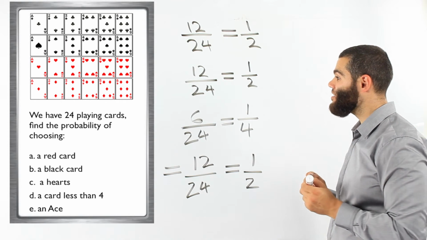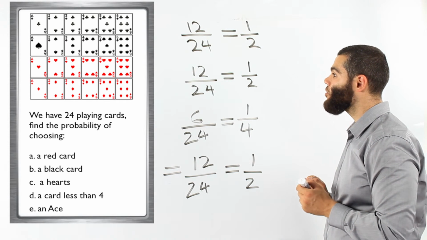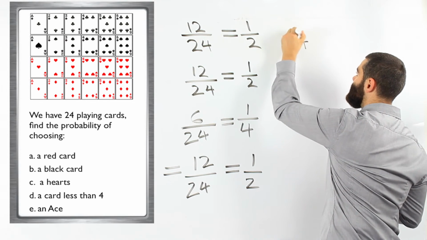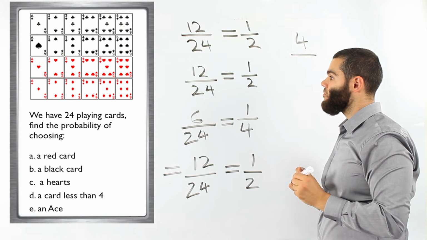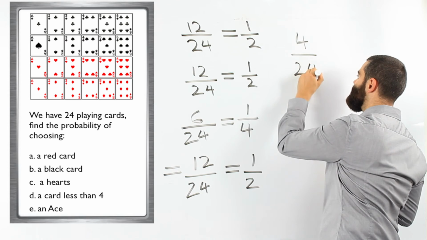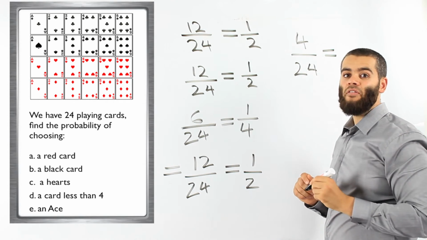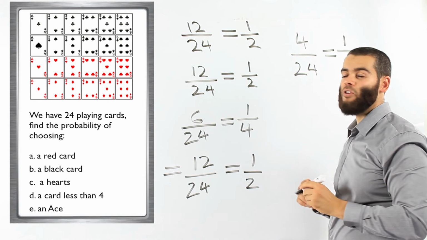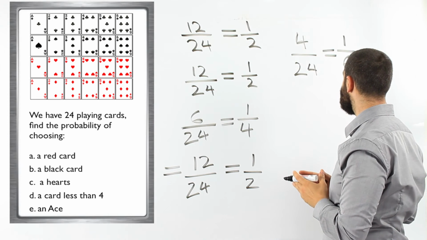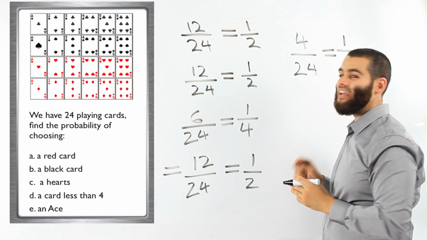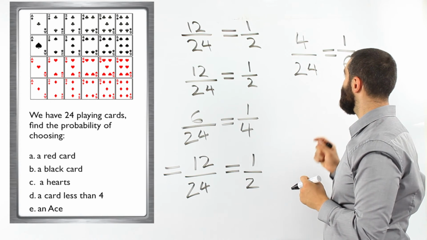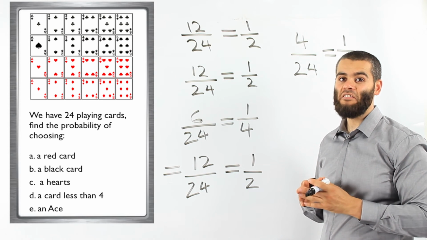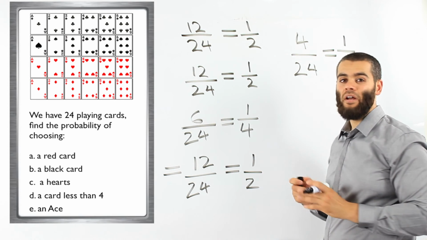The last one, it says find the probability of choosing an ace. How many aces are there? We can see 1, 2, 3, 4 aces. So there are 4 aces out of the 24 cards altogether. We simplify that and we know 1 out of 6. The probability of choosing an ace is 1 out of 6. Here, there are 4 aces in 24 cards. If we simplify it, 1 out of the 6 cards will be an ace. So the probability of choosing an ace is 1 out of 6.